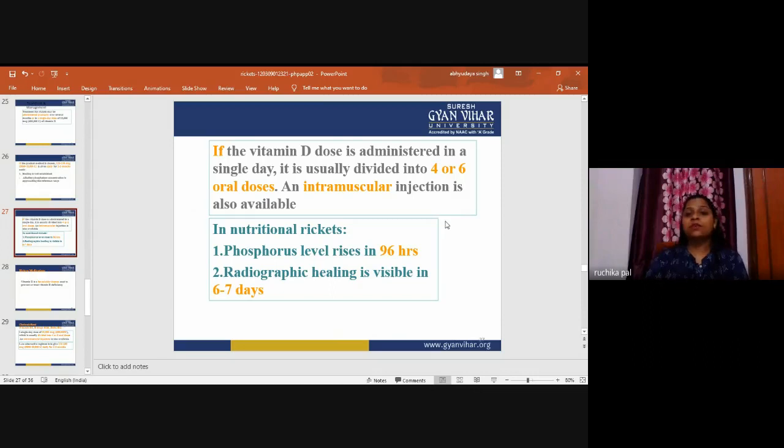Nutritional rickets. This is about vitamin D deficiency, but what happens in nutritional rickets? In nutritional rickets, the phosphorus level rises in 96 hours. Radiographic healing is visible in 6 to 7 days. So this is about vitamin D.